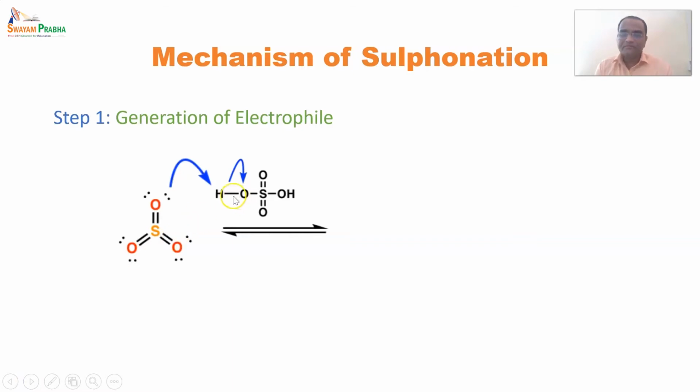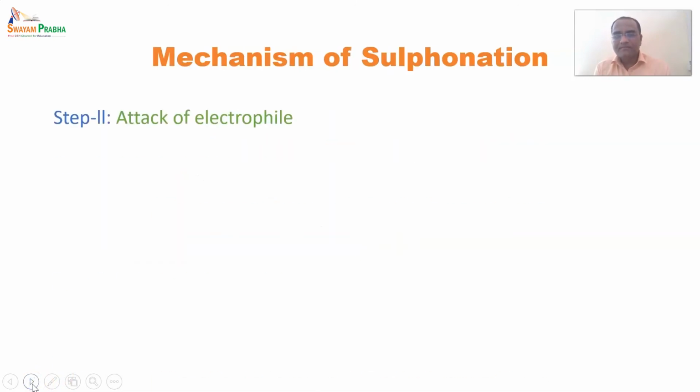and due to which the bond between hydrogen and oxygen will break, and it will transfer electrons from the hydrogen and oxygen bond towards the oxygen, and now oxygen will have a negative charge while hydrogen will have a positive charge. So after that, a triple bond on oxygen has been formed, and now an electrophile has been generated. So in the next step, attack of the electrophile by the benzene ring.